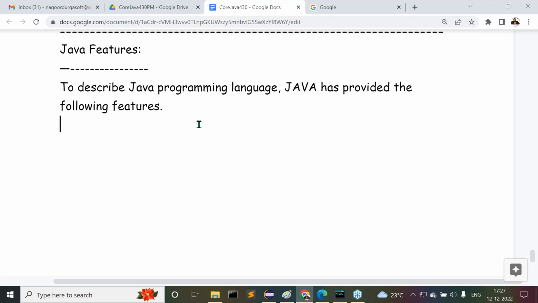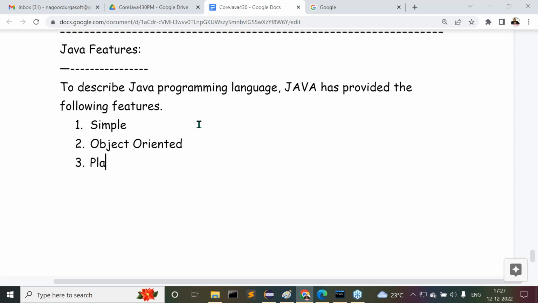First one is Java is a simple programming language. I'll give all the reasons why Java is simple, and all the points we are able to understand. But at present we have to understand Java is a simple programming language. Right, sir. And the second one, after this, is Java is an object-oriented programming language.